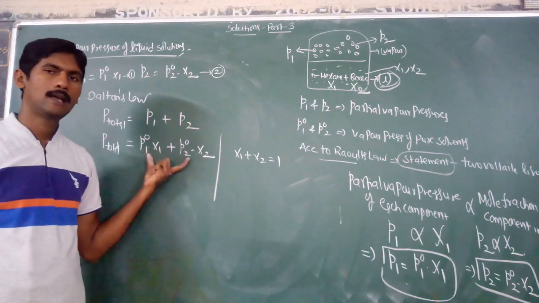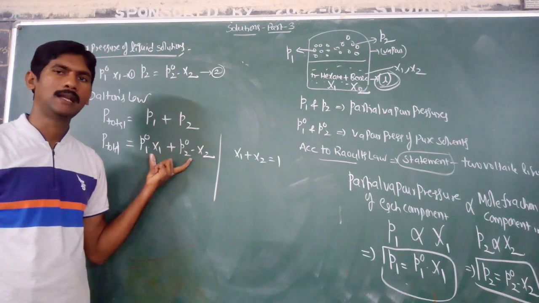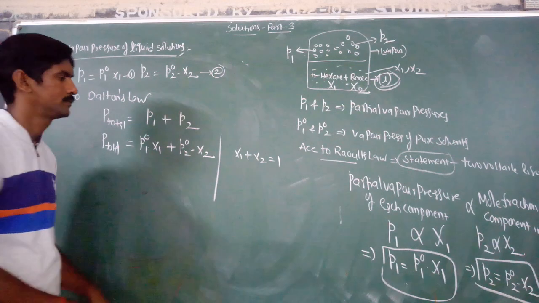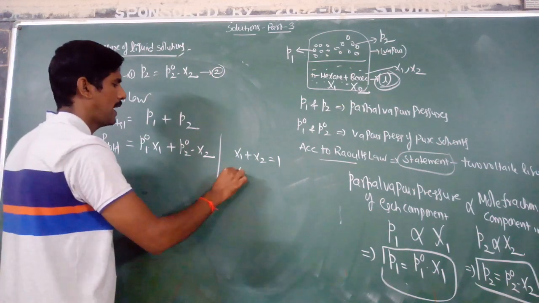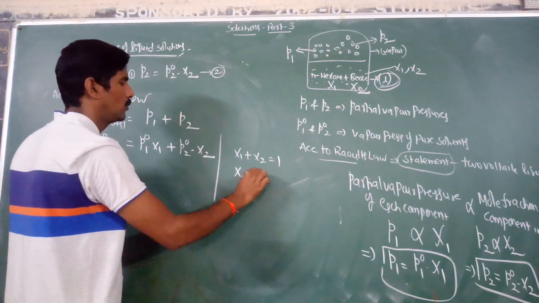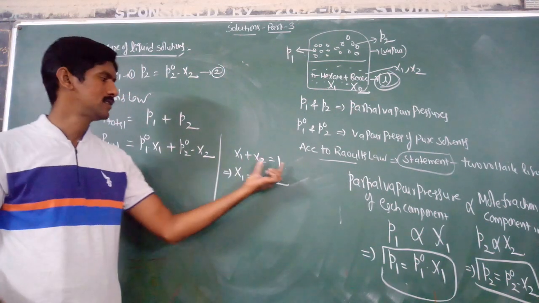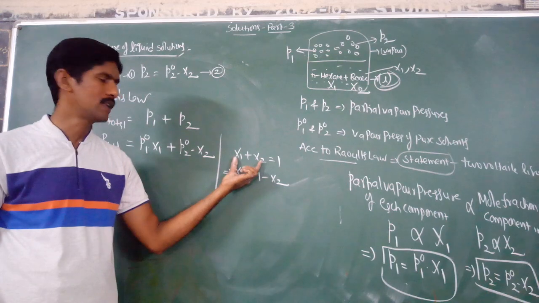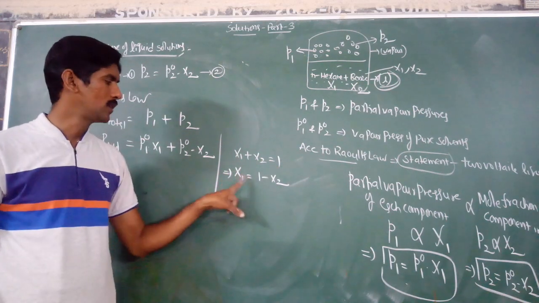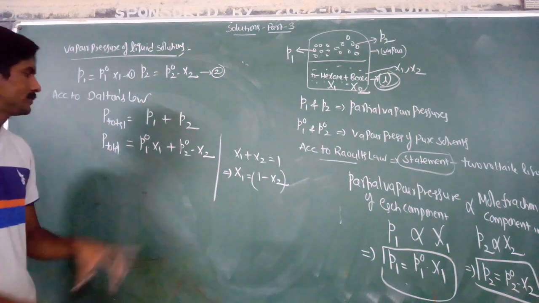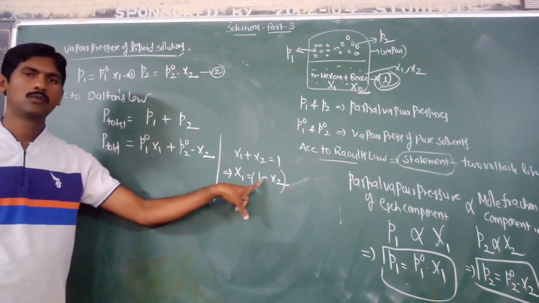So in this mathematical expression, you can eliminate one component's mole fraction. Suppose x1 plus x2 is equal to 1, so x1 is equal to 1 minus x2. In place of x1, substitute 1 minus x2.